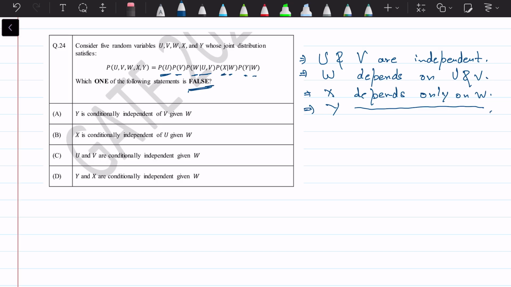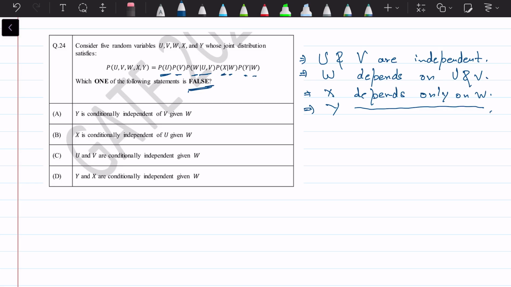So Y is conditionally independent of V given W. Although W is dependent on V, once W is given, Y is conditionally independent of V. That is correct, because once W is here, we don't have anything to do with V. Once we have W, then V is not needed.